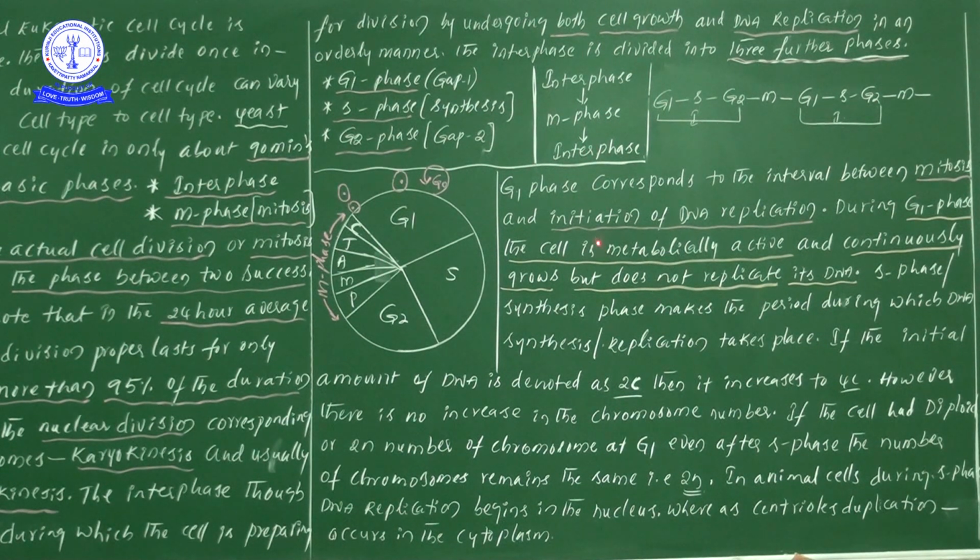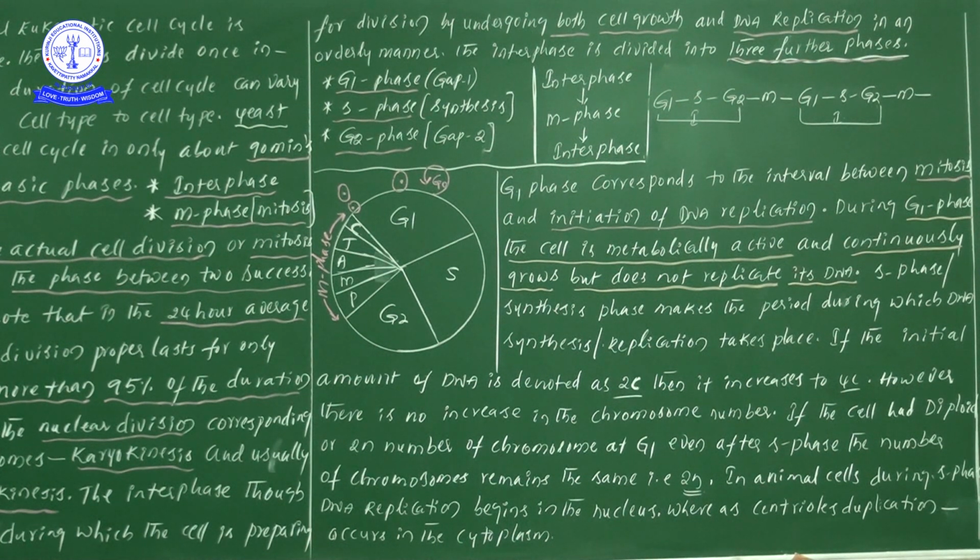Likewise, first interphase, later M phase, again interphase, again M phase, in one sequential order. This entire process takes place.